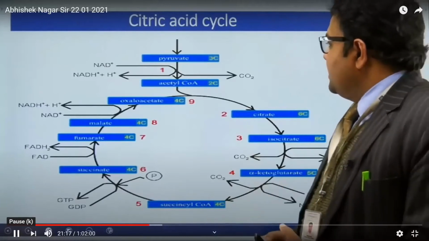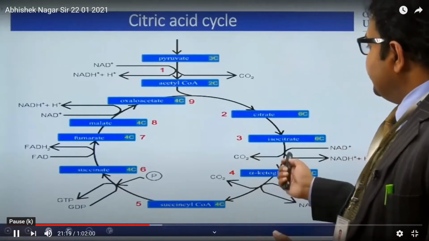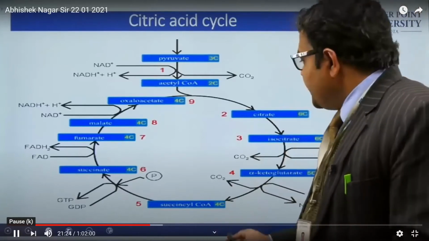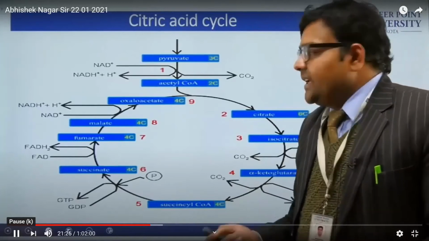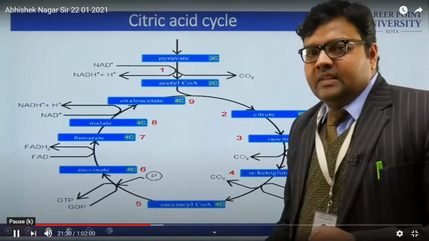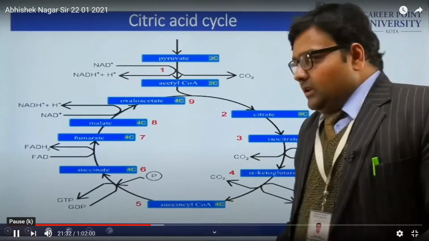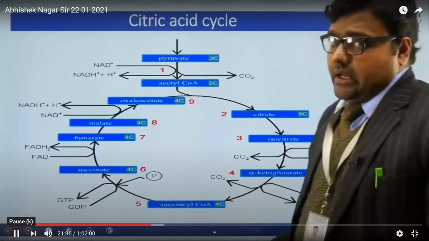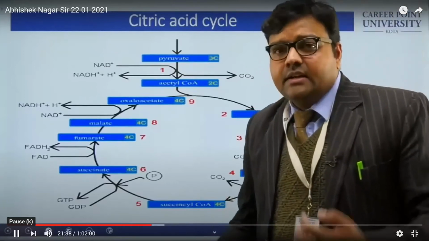This citrate is going to convert into isocitrate, alpha-ketoglutarate, succinyl-CoA, succinate, fumaric acid, malic acid, and the cycle will repeat. Now what is important in this cycle? These are the intermediates, NADH, nicotinamide adenine dinucleotide.